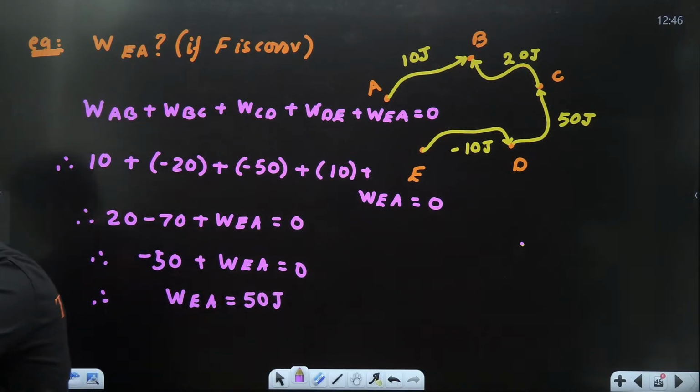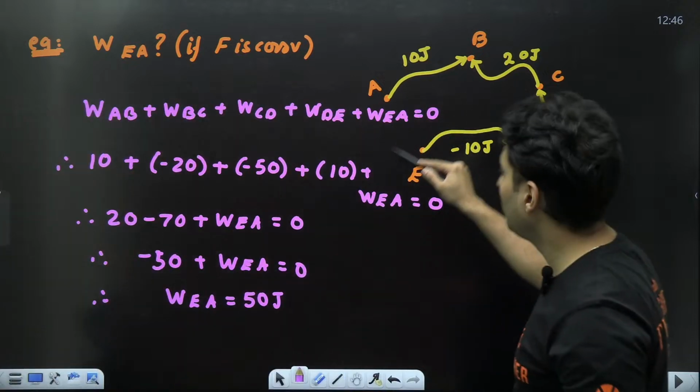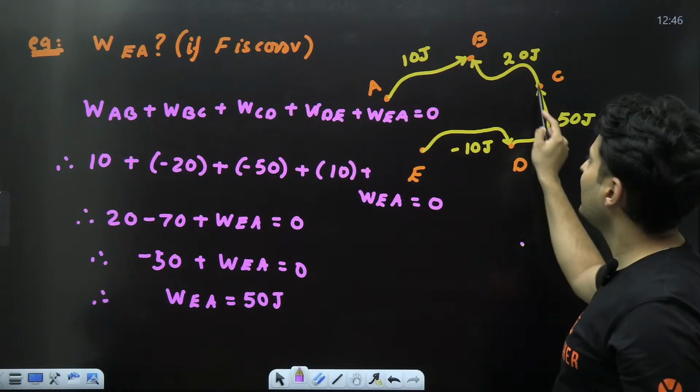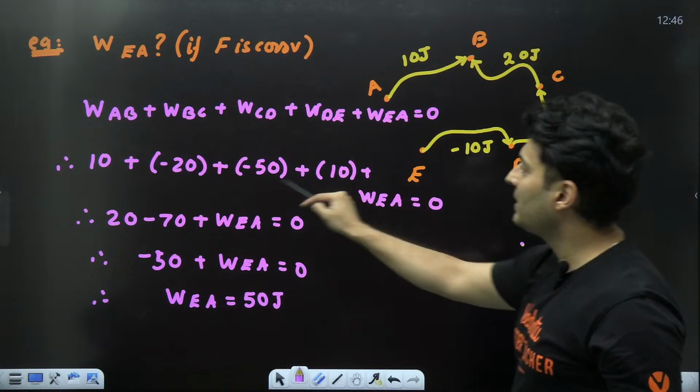How many of you got it? Just check this out. See if you made some silly mistake anywhere. Most likely some of you made some silly mistake. A to B, 10. Okay. B to C, negative 20. C to D, minus 50.